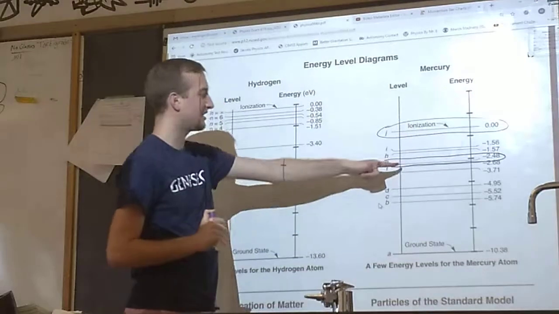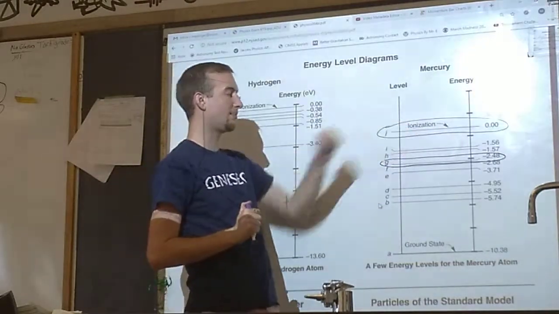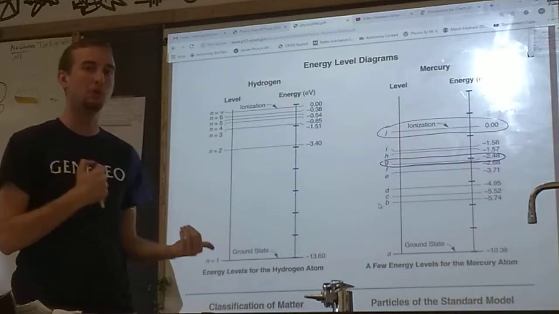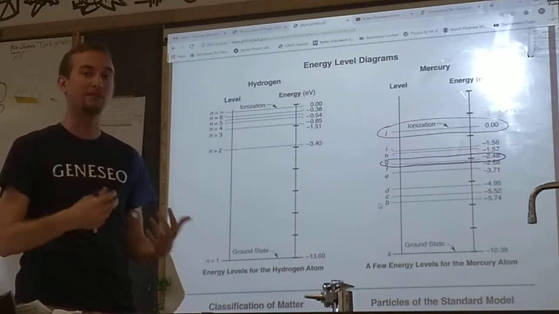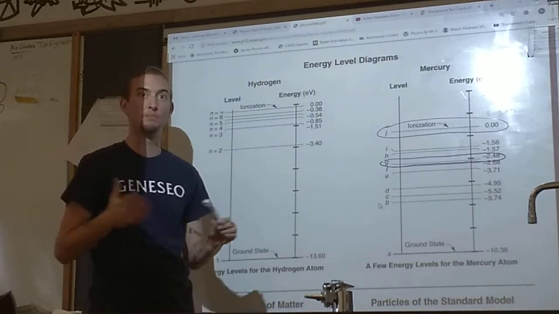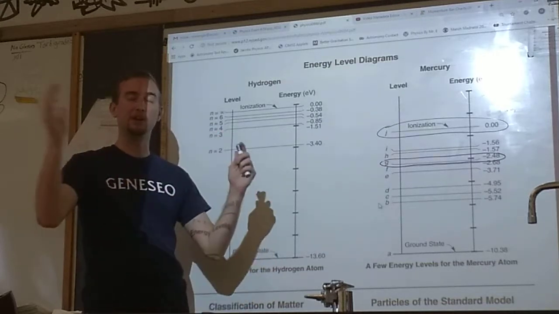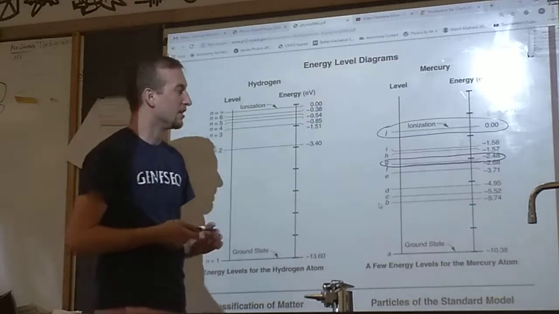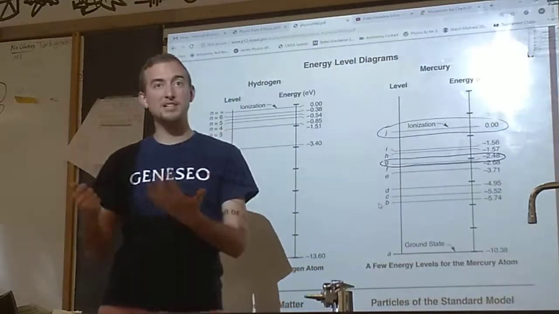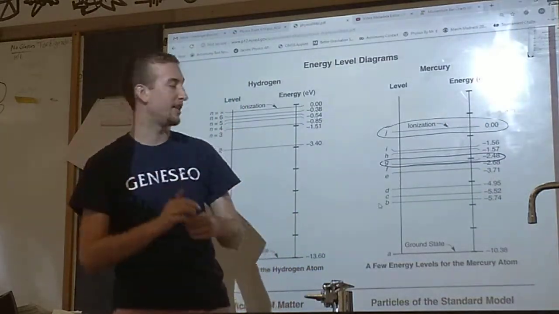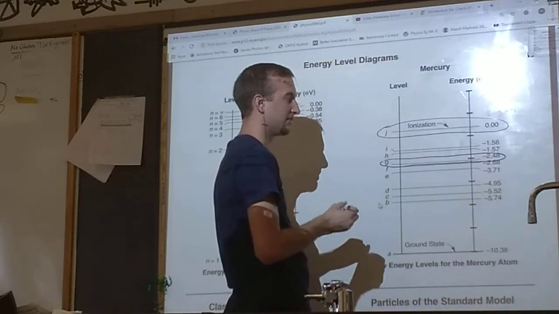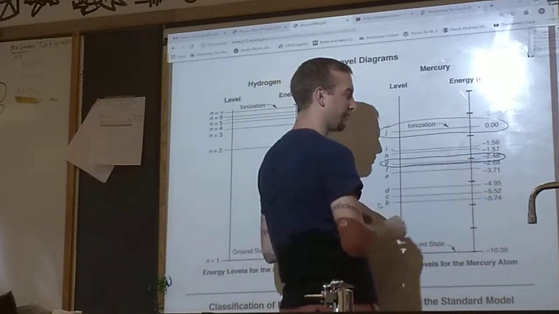In other words, we need to take the electron that's in this energy level and kick it up at least to here. Ionization means that that particle will no longer be a part of that atom. It will be able to move freely throughout space. It will no longer be tied or bound to that atom. So we need to give it some energy so it's no longer bound to that nucleus. Right now, it's at -2.48 eV.